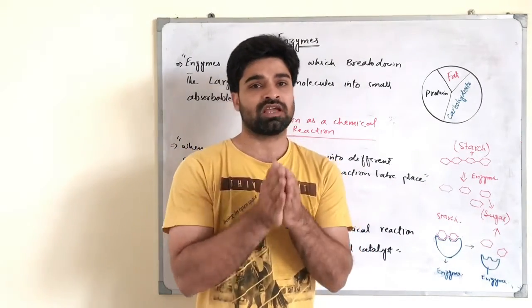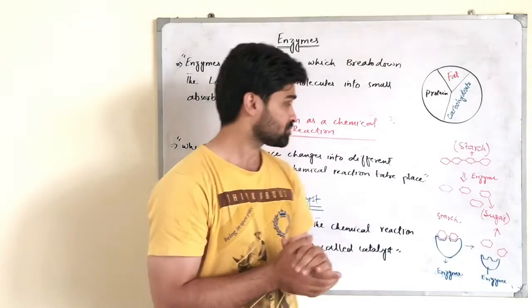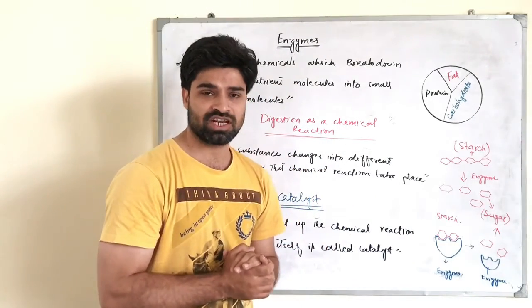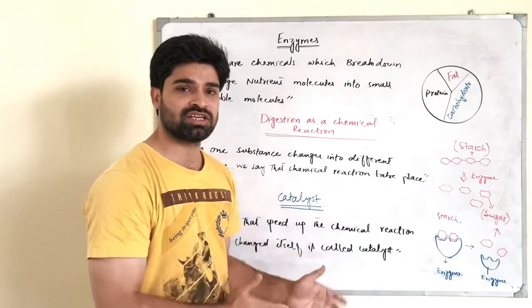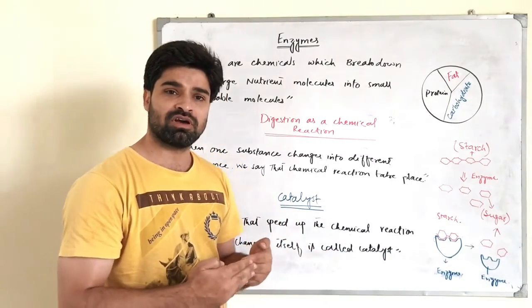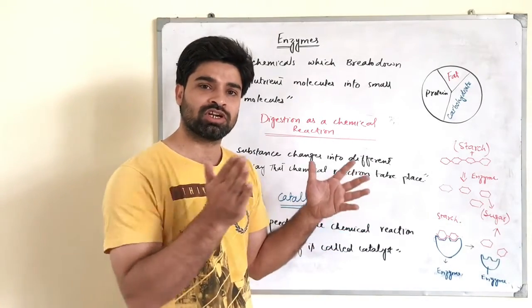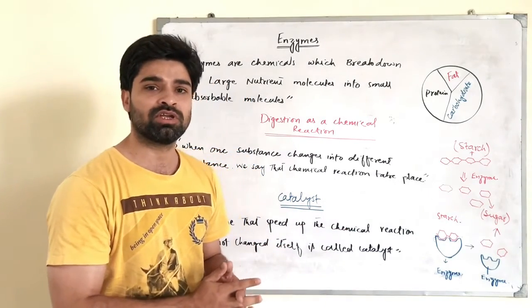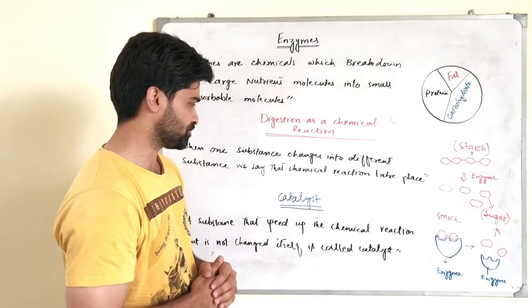This is what chemical digestion is. So my dear students, digestion is a chemical reaction, and in that chemical reaction one type of macronutrient is broken down into another kind of micronutrient so that it could be absorbed into our body.